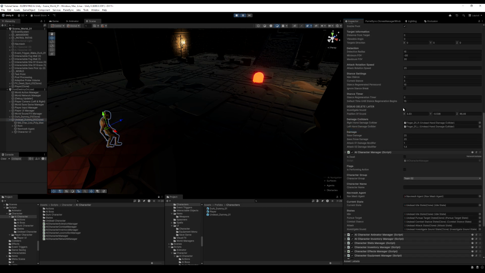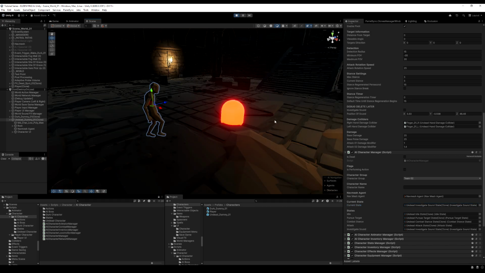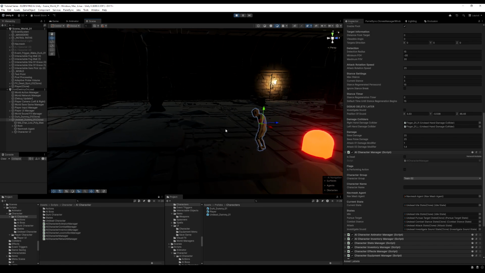So now if I go over and paste this position again, I'm just going to make him walk towards this glowing artifact here, which is where I've taken the position from. You can see he is in fact in investigate sound, but when he gets closer to it, he's going to go back to his patrol state. So boom, there he goes. He goes back to idle, which is patrol for him, and now he's going to continue walking around.